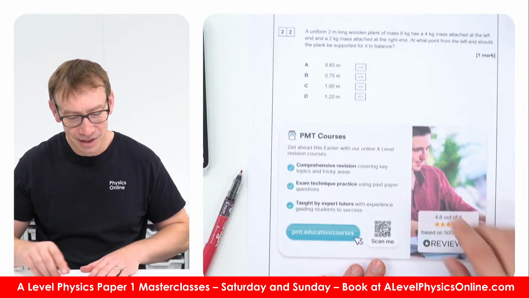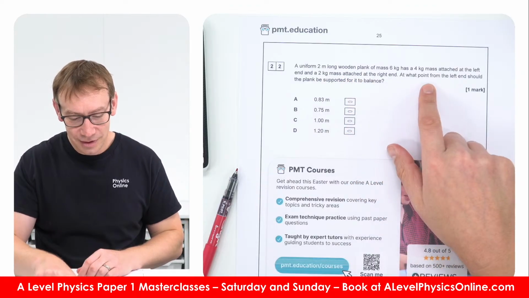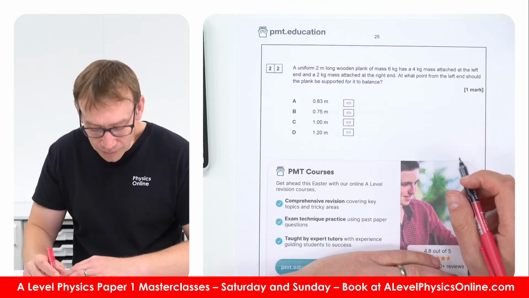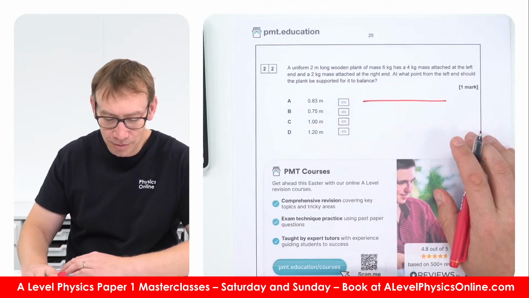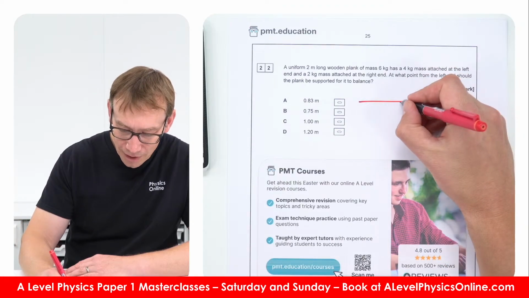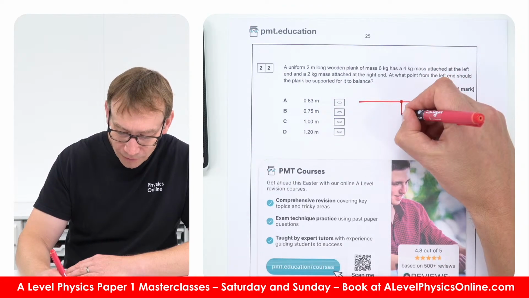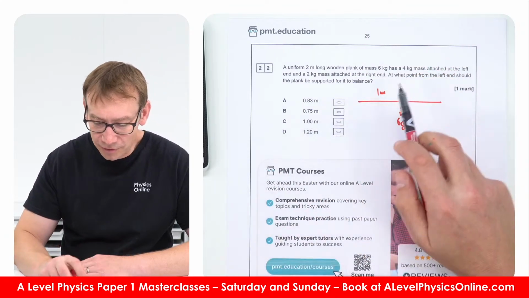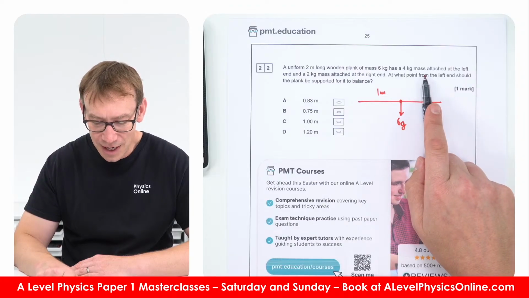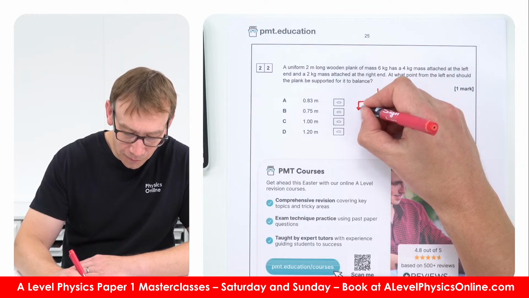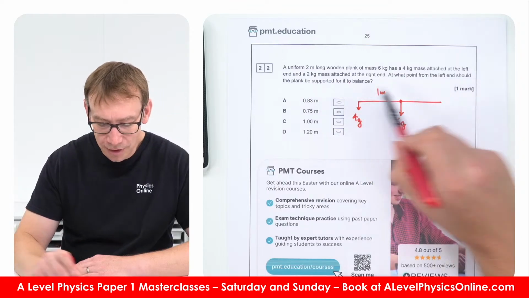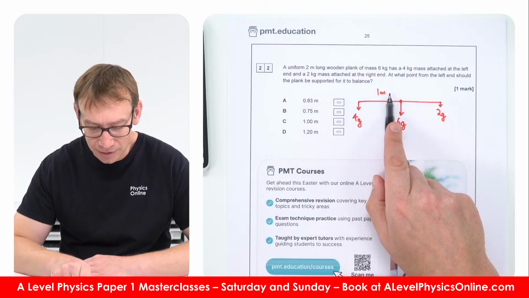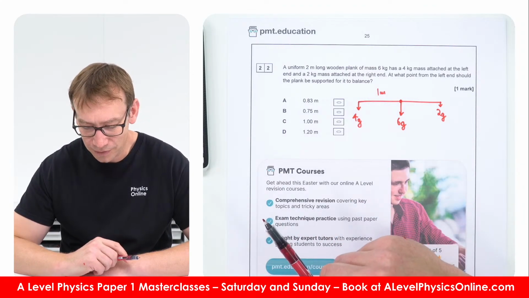Right, let's go back to the question. A uniform 2-meter long wooden plank. Let's draw this. So we've got a 2-meter long plank, which means in the centre it's got a mass of 6 kilograms, so I'm going to put that 6g at 1 metre. It's got a 4 kilogram mass attached to the left end, so that's 4g down here. And a 2 kilogram mass attached to the right end, so that's 2g. At what point from the left end should the plank be supported for it to balance?